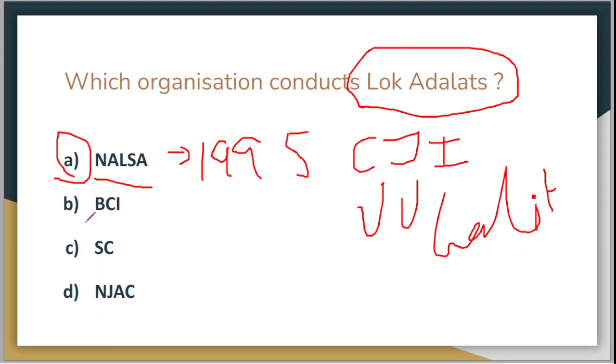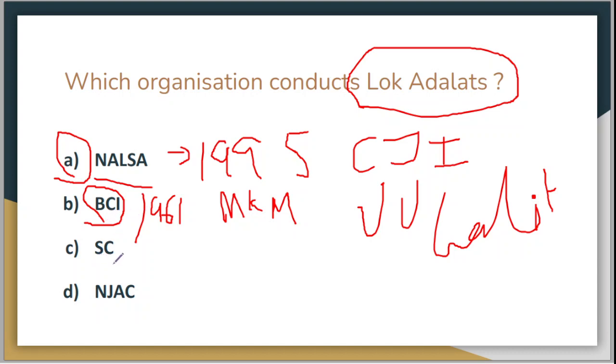Now let's talk a little bit about BCI. What is BCI? BCI is Bar Council of India. The Bar Council of India was established in the year 1961, and it is basically a statutory corporation, and it has jurisdiction all over India. The current chairman of it is Mohan Kumar Mishra.